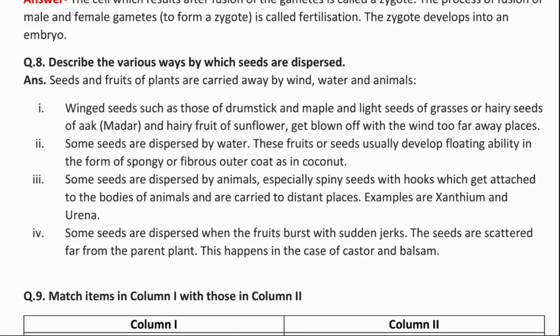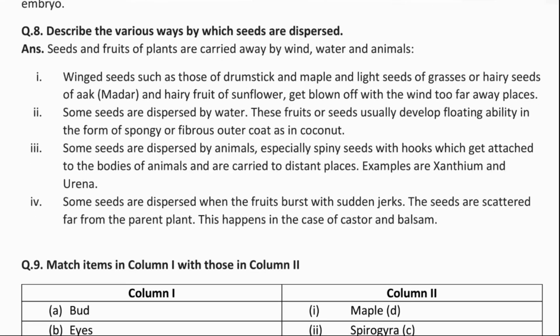Question 8. Describe the various ways by which seeds are dispersed. Seeds are dispersed by three ways: wind, water, and animals. And then the fourth method is by explosion. Number 1. Winged seeds such as those of drumstick and maple, and light seeds of grasses or hairy seeds of ak, madar, and hairy fruit of sunflower get blown with the wind to far away places. So the examples of dispersal by wind are drumstick, maple seeds, grasses, ak, madar, and sunflower.